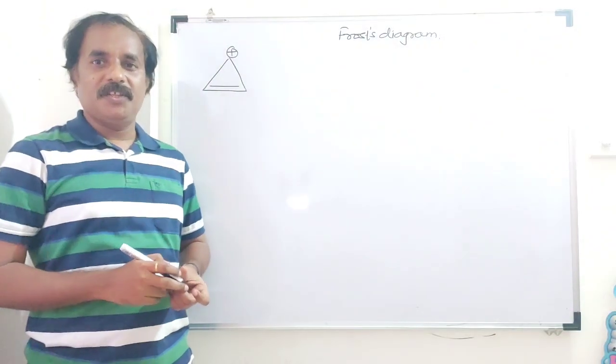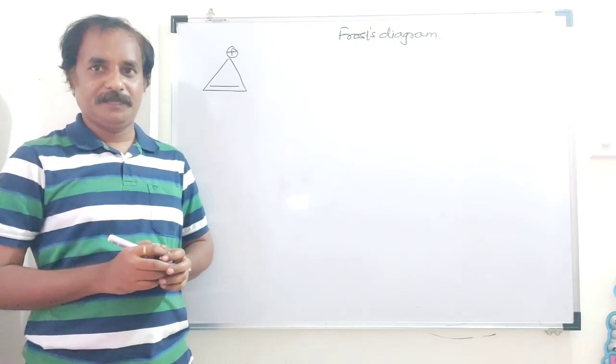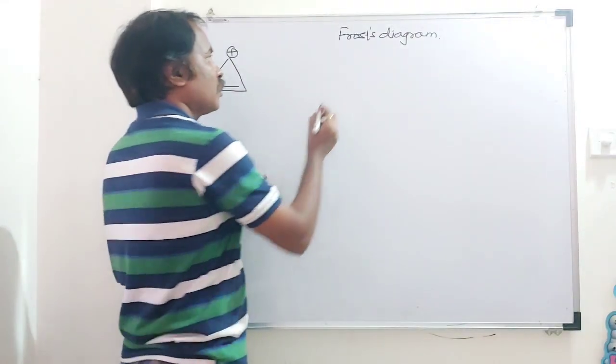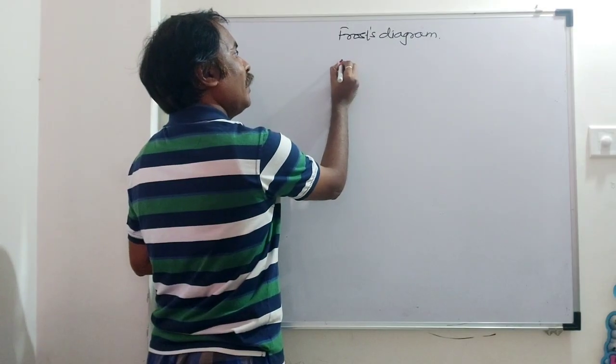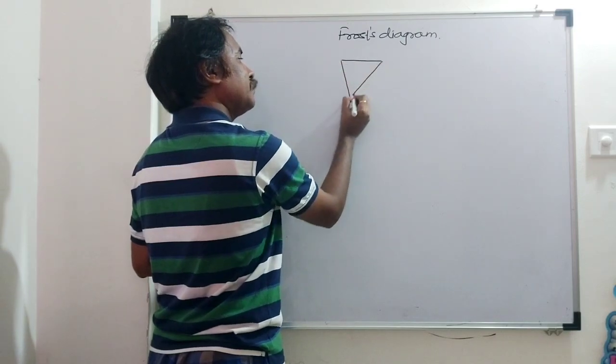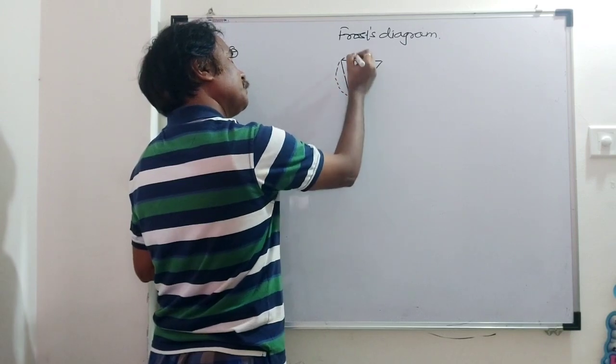Now tell me whether this is aromatic or anti-aromatic. This is only for aromatic and anti-aromatic. How to draw the Frost diagram of this? Bring one angle at the bottom side like this and draw one circle around this.